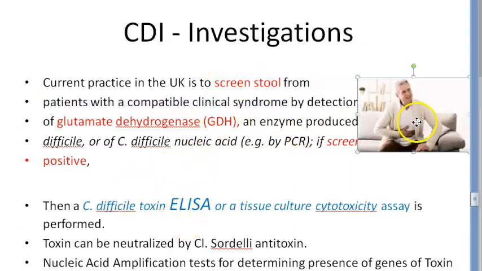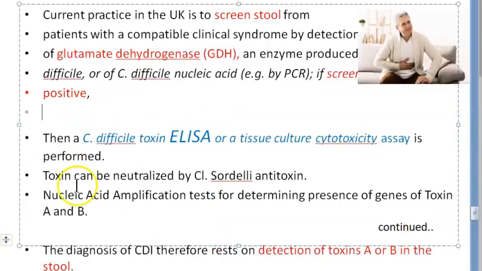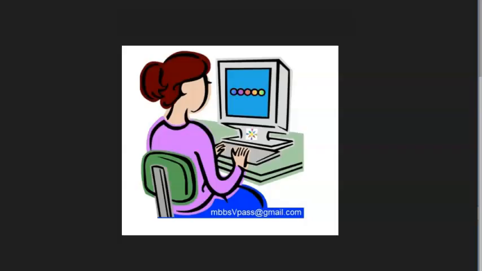Then they are going to do an ELISA, that is enzyme linked immunosorbent assay. So basically to find the toxin, they're doing ELISA, tissue culture cytotoxicity assay. So to detect what toxin? We want to detect the toxin. This toxin can be neutralized by Clostridium sordellii antitoxin. So if you put this and the toxin is neutralized, you know that the toxin is present. Something like that. They're telling you how to investigate, how to detect.